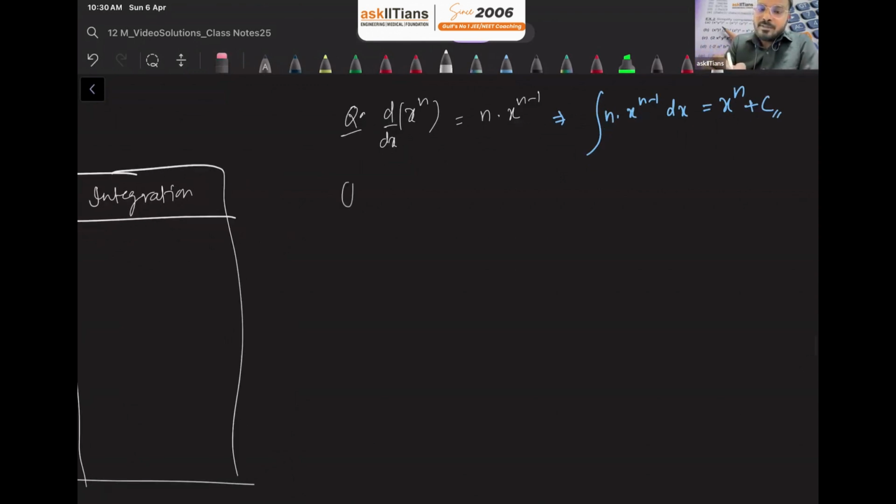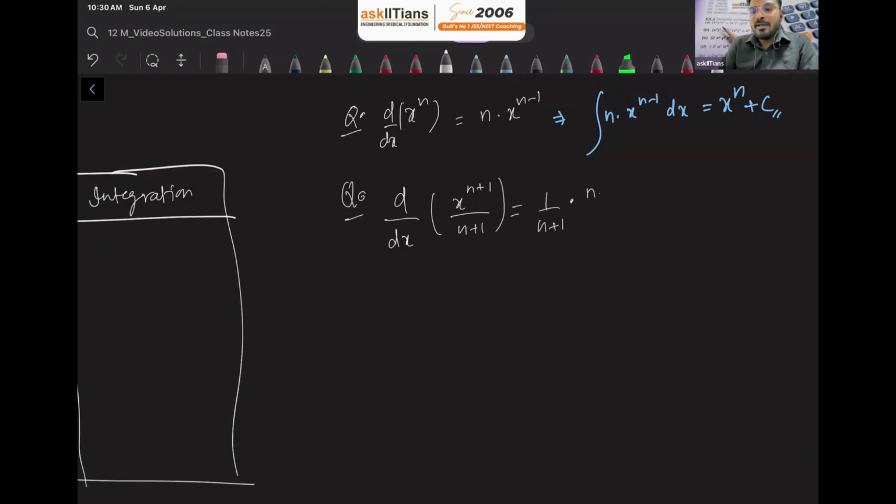Similarly, suppose I ask you to find d over dx of x raised to n plus 1 over n plus 1. First you take the constant outside, 1 upon n plus 1, and then find the derivative of x raised to n plus 1.